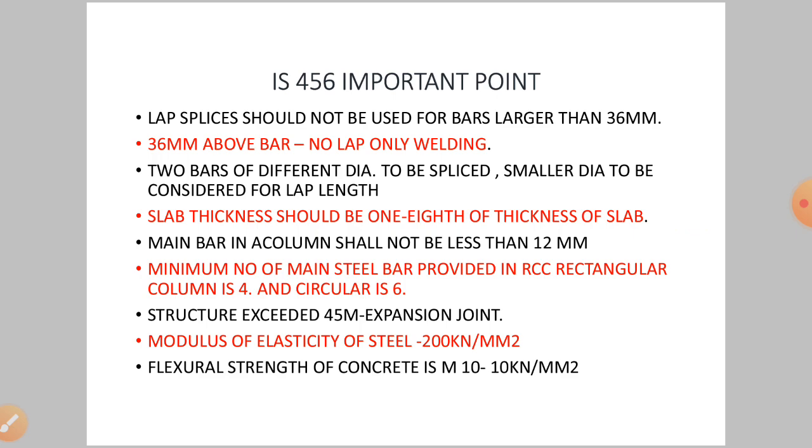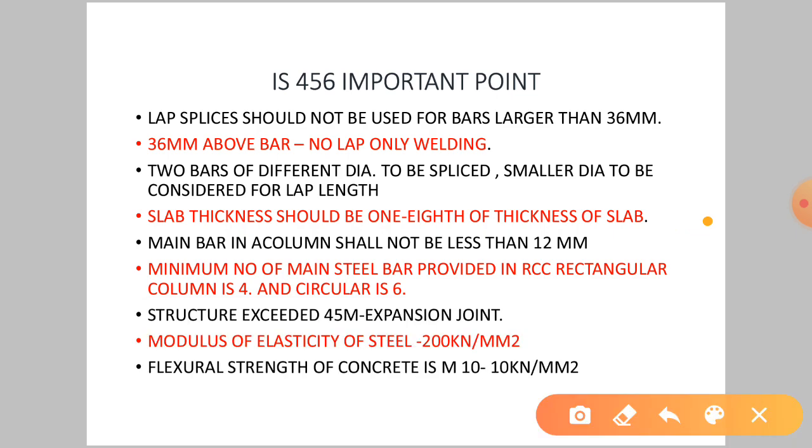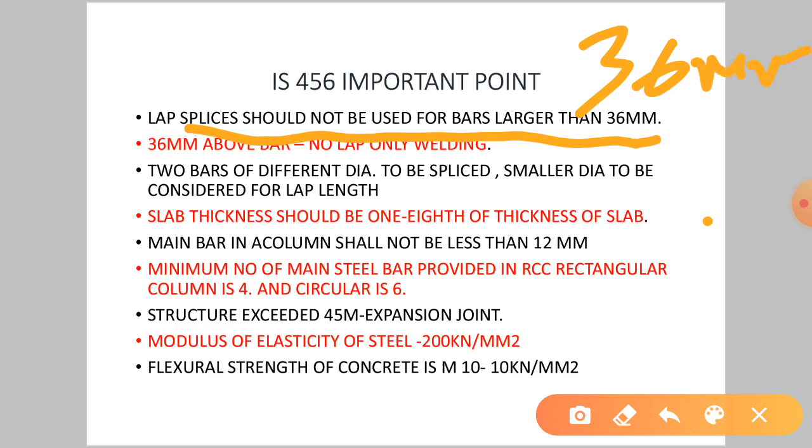IS 456 important points. Lap splices should not be used for bars larger than 36 mm. If our bar size is greater than 36 mm, then lap splices should not be used. So above 36 mm, no lap, only welding is allowed. If two bars of different dia are to be spliced or lapped, the smaller dia is to be considered for lap length. So for lap length calculation of 45D, we should use the dia of the smaller bar.